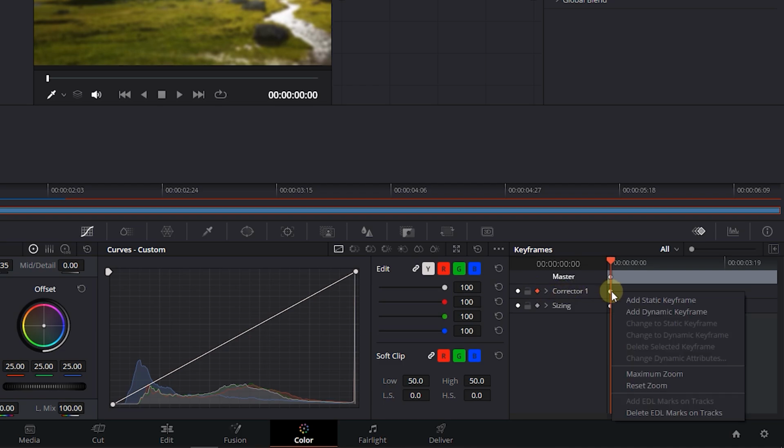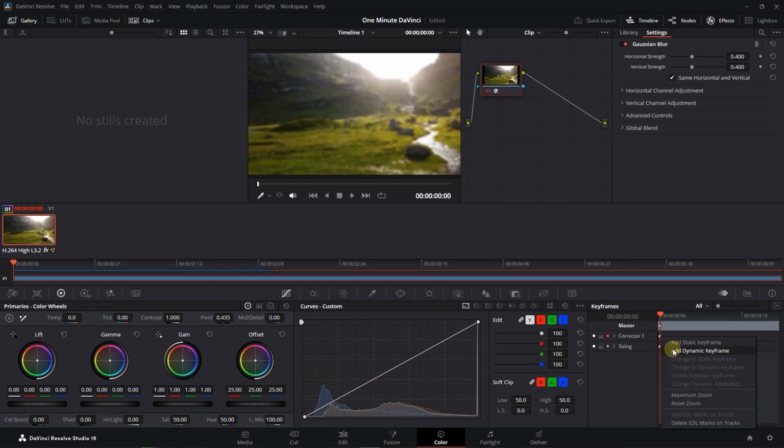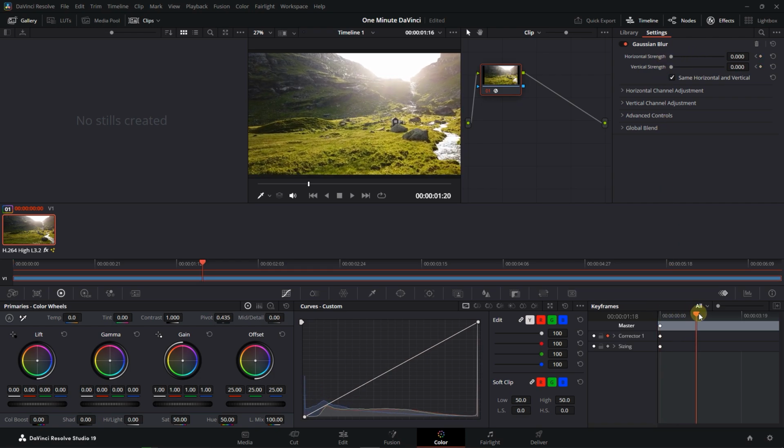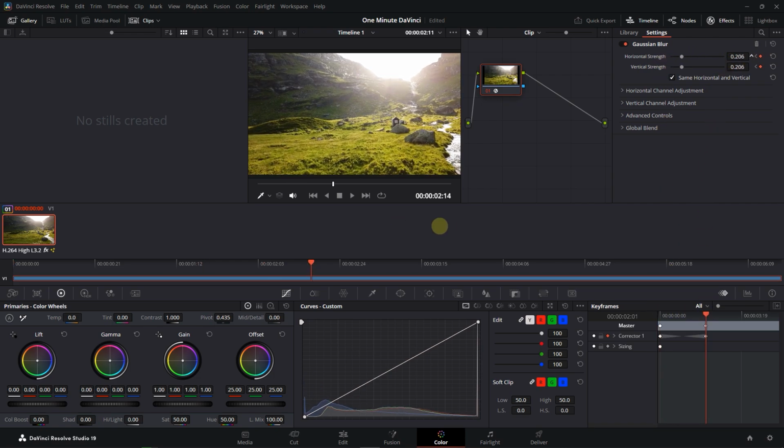Right-click in the timeline area, choose Add Dynamic Keyframe, and set strength to 0 to add a starting keyframe. Move the playhead a little forward and increase strength to add another keyframe.